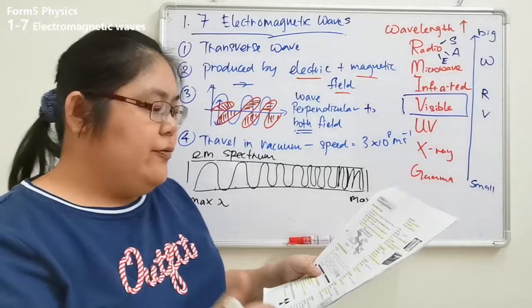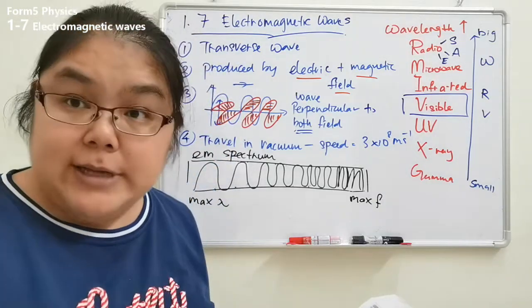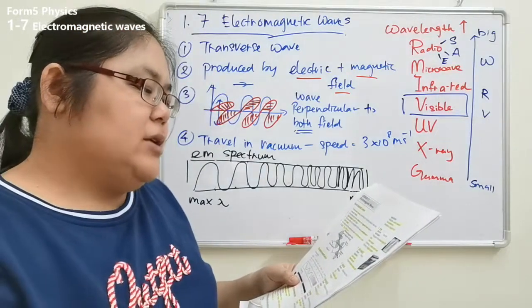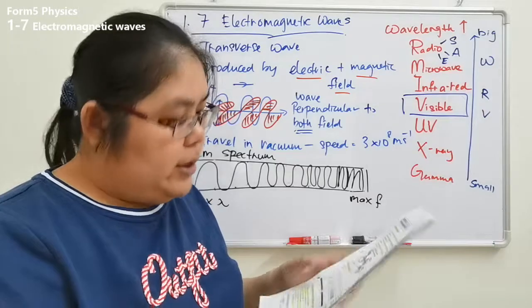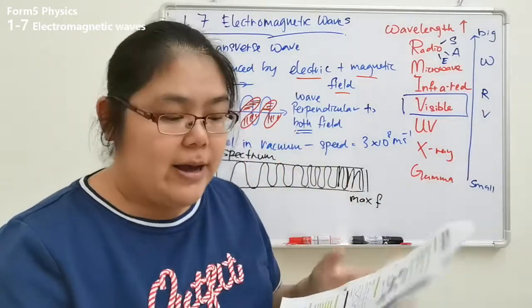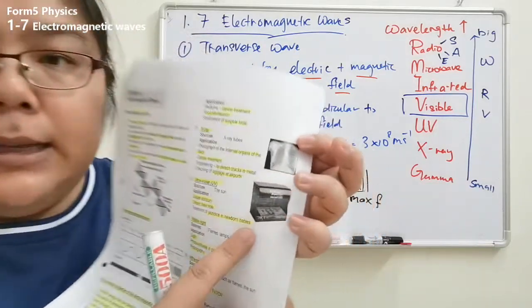Okay, let's see the UV light. The source of UV light comes from the sun. The next one is the applications where we use it. They cause sunburn. Sunburn is an effect. The second one is to detect fake notes.